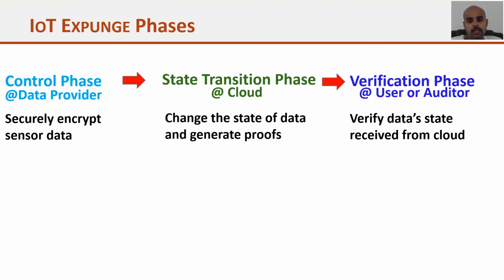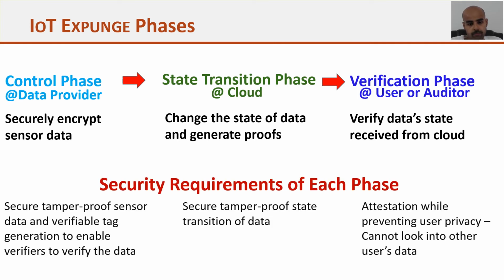The second phase is the state transition phase. It is executed at the cloud side and it will change the state of the data and generate proof that it is following the given data retention rule. Verification phase can be executed at the user side or the auditor side, and they want to verify the state of the data.